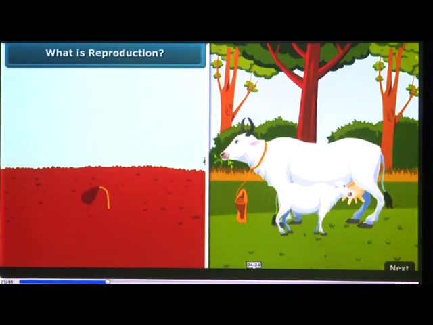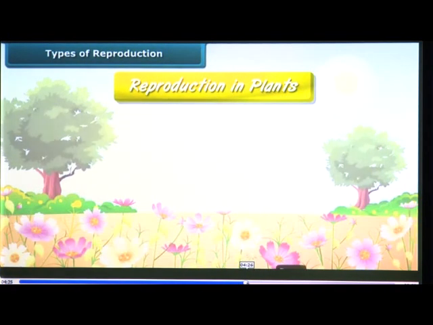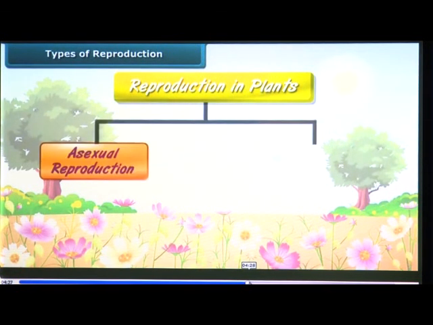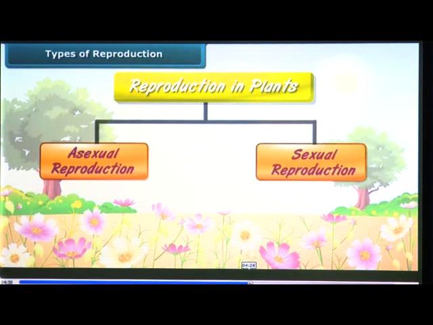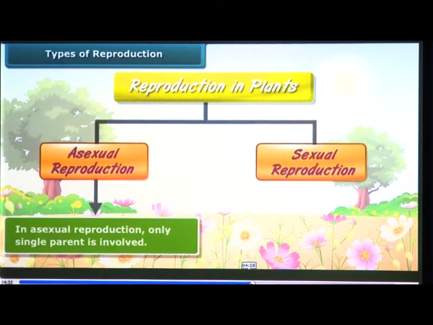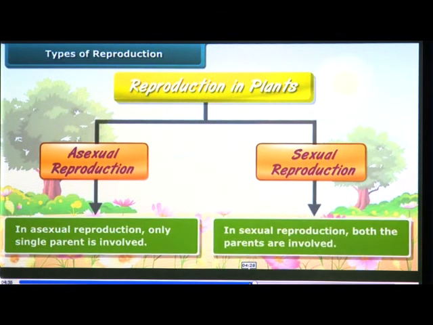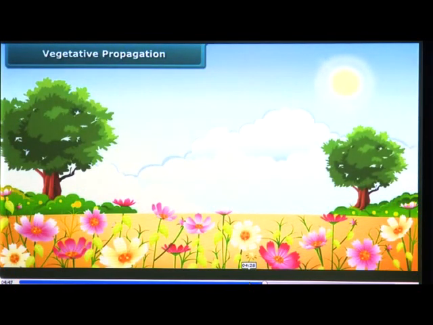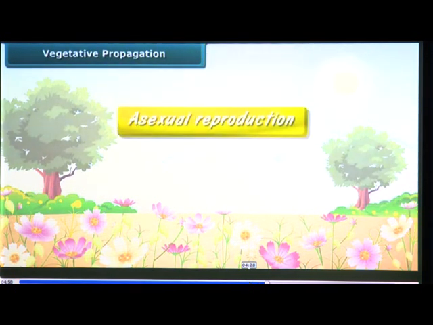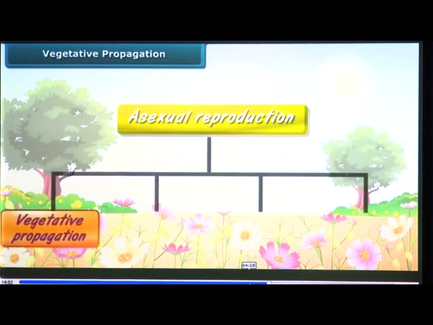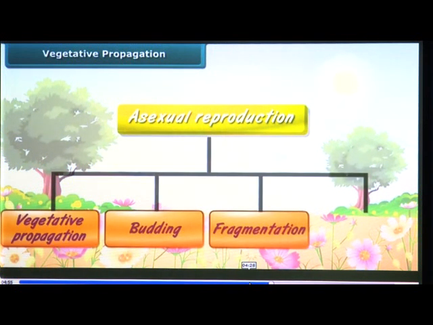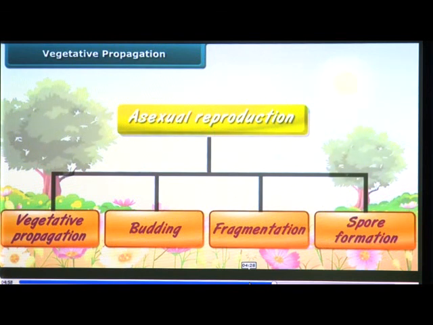What is reproduction? Reproduction can be achieved through two ways, namely asexual reproduction and sexual reproduction. In asexual reproduction, only a single parent is involved, whereas in sexual reproduction, both the parents are involved. Let's study about them in detail. Vegetative propagation. Different methods of asexual reproduction are vegetative propagation, budding, fragmentation, and spore formation. Let's discuss them in detail one by one.